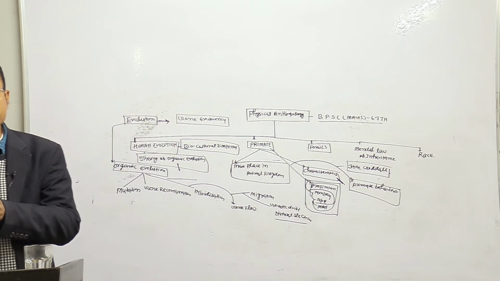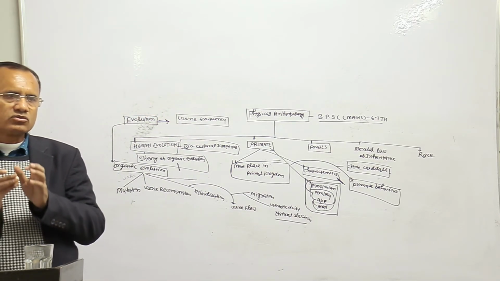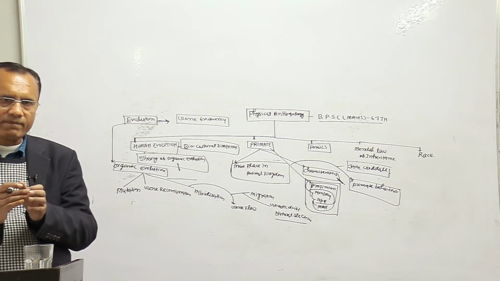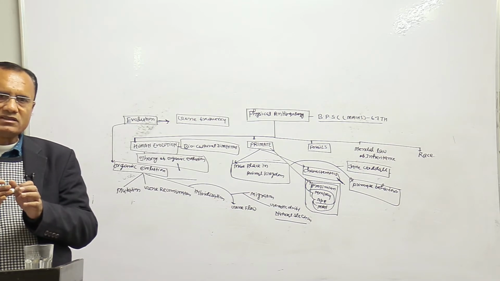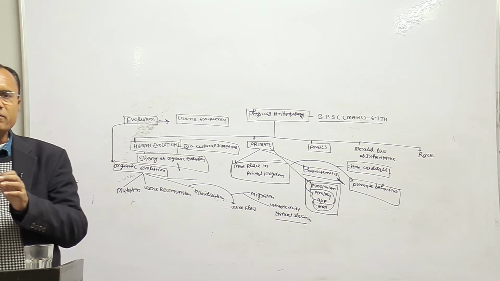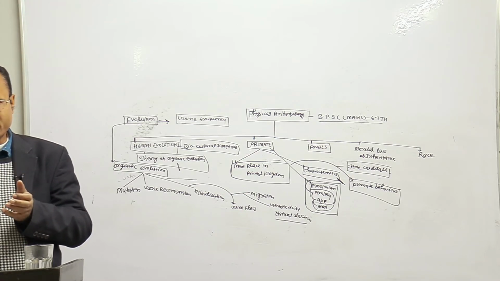Jane Goodall established that the social behavior of chimpanzees is very close to that of man. So the chimpanzee is also a very close relative of man on the basis of analysis of their social behavior.